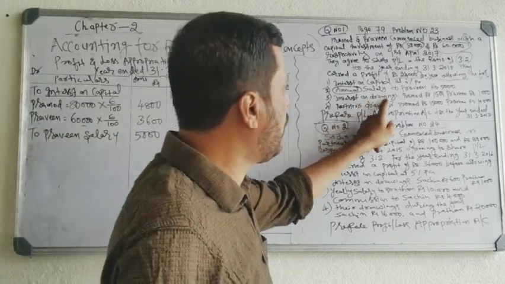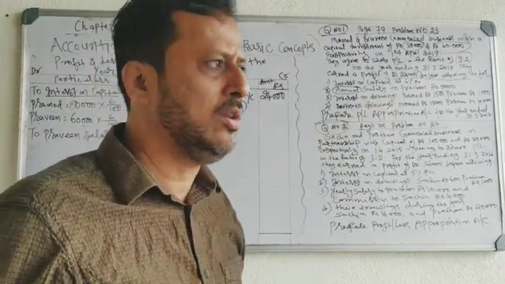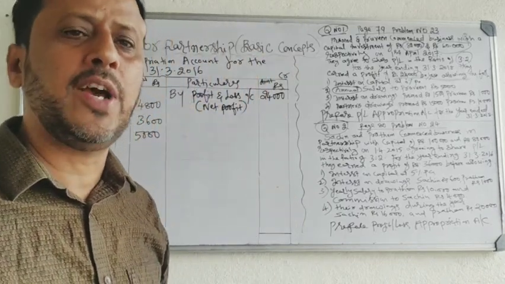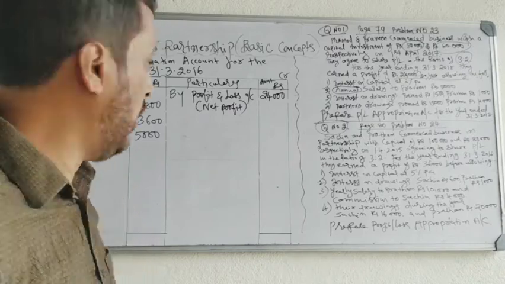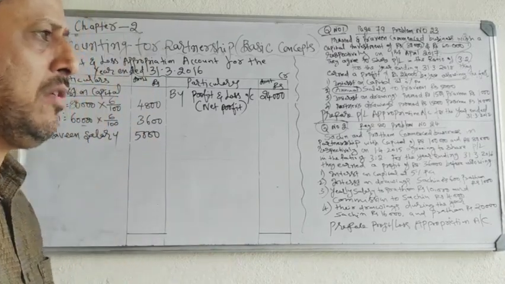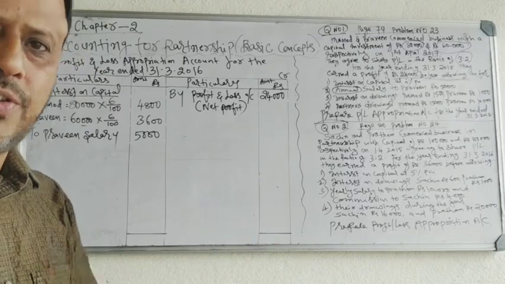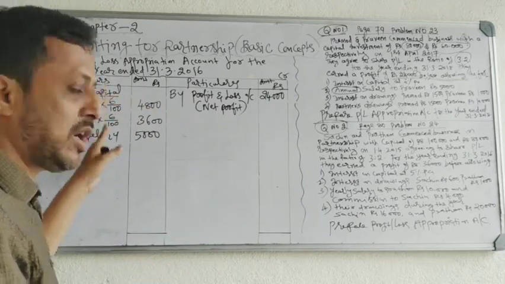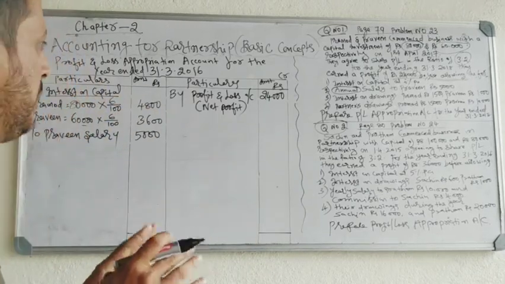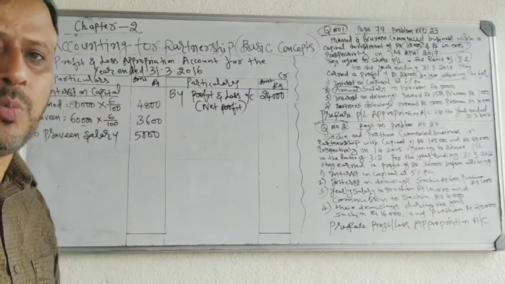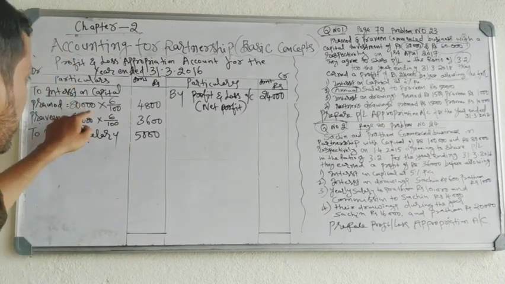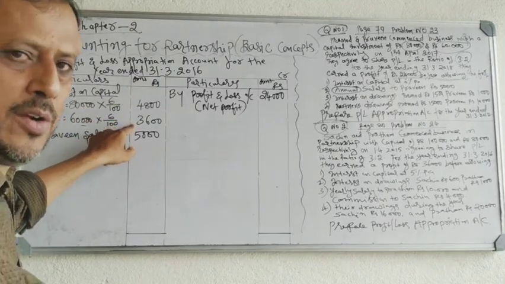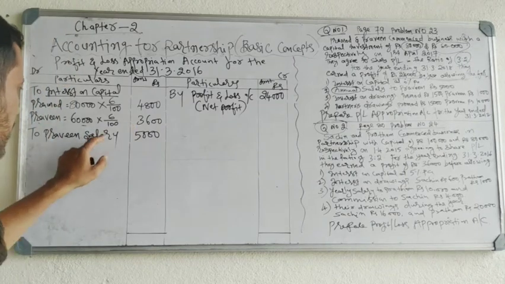Next, interest on drawings. Partners have drawn money for their personal use. That is drawings. And on that amount partners have to pay interest to the firm. So the partner will take interest on capital. Partner will take salary. It is an income to the partner, but an expense to the business, so you record it on the debit side. You have to see what it is to the business, whether it is an expense or income to the business. So the business will pay interest to the partner, an expense to the business, debit side. The business will pay salary to the partner, an expense to the business, recorded on the debit side.